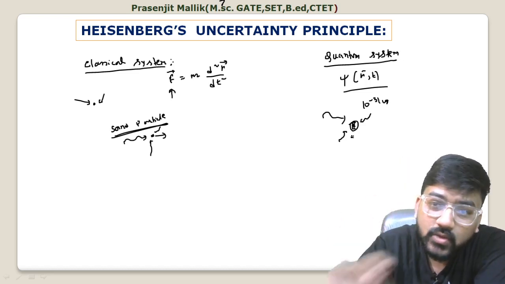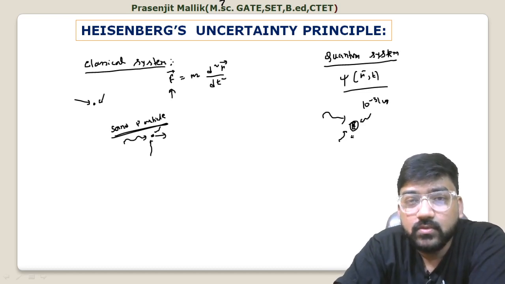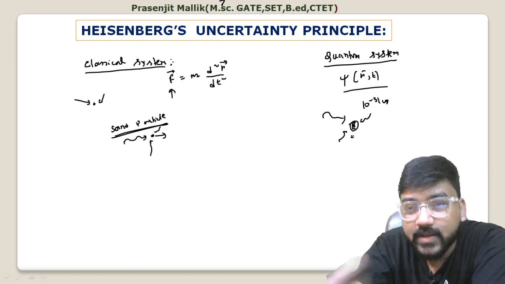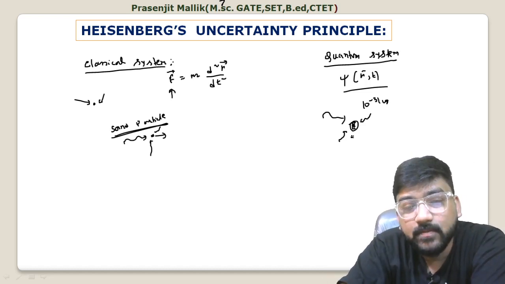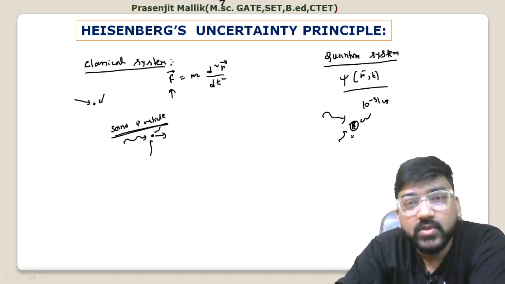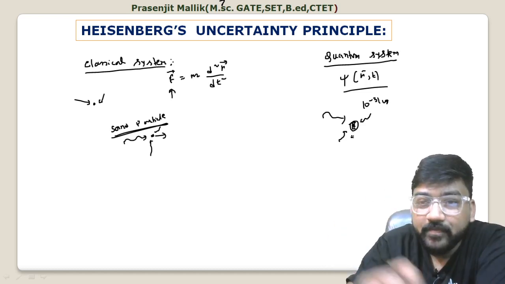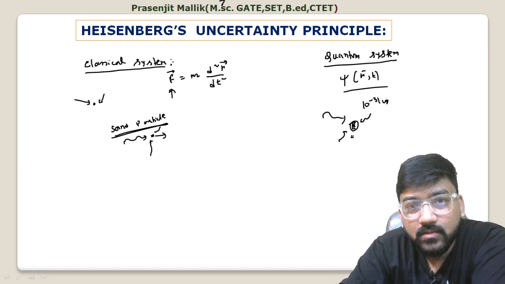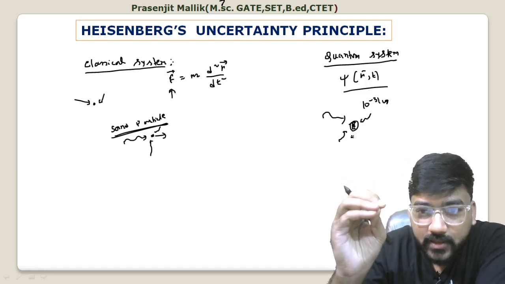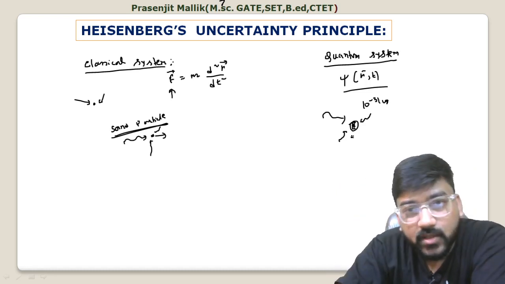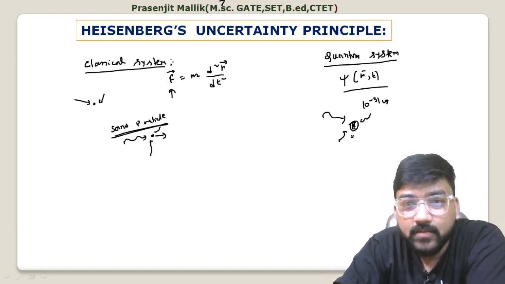So whenever you interact with the electron using a photon, it will automatically change its state. So you cannot find its actual initial position and momentum. So you cannot use Newtonian mechanics, and that's why exactness and the deterministic view completely collapse here in quantum mechanics.